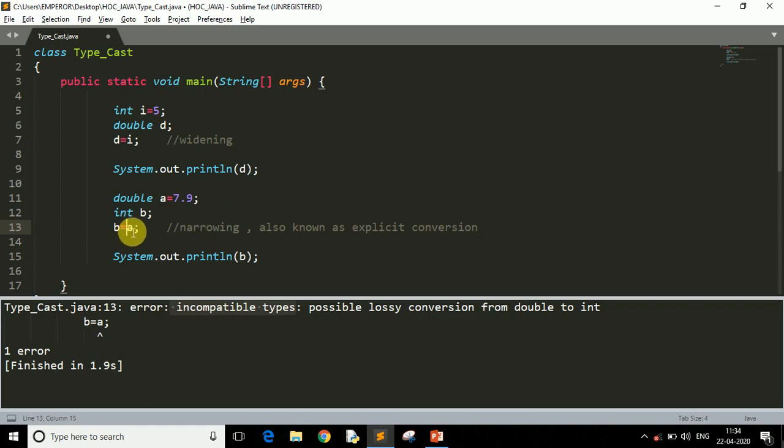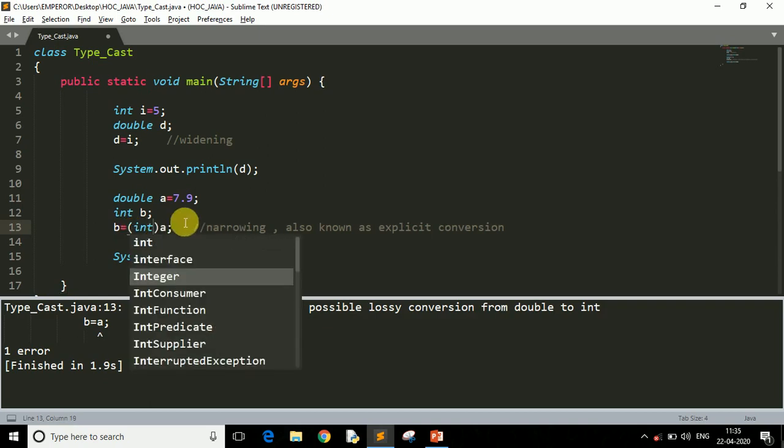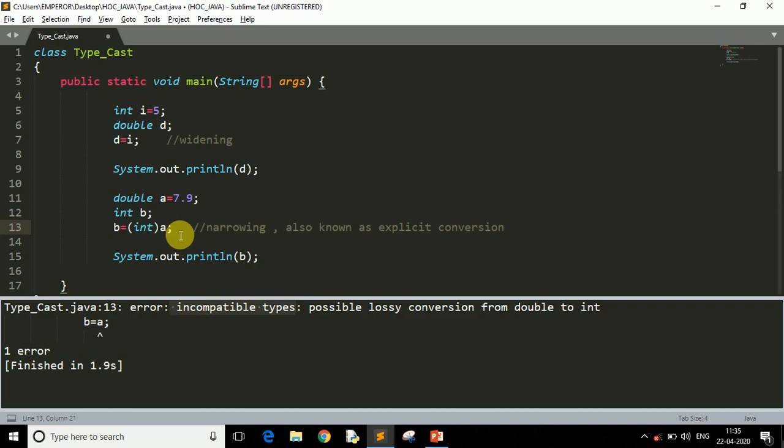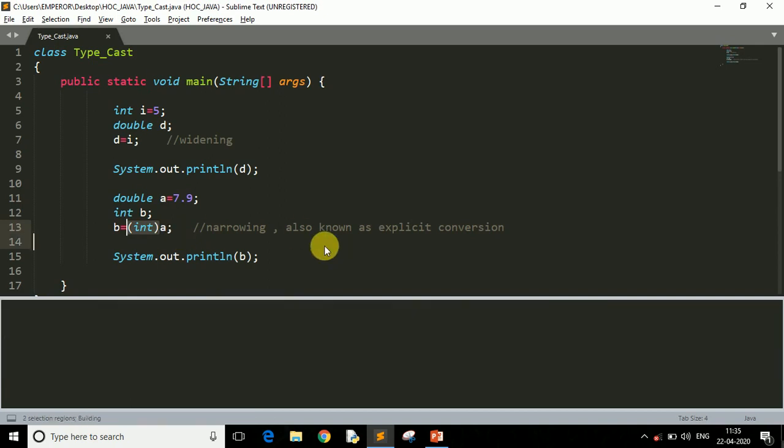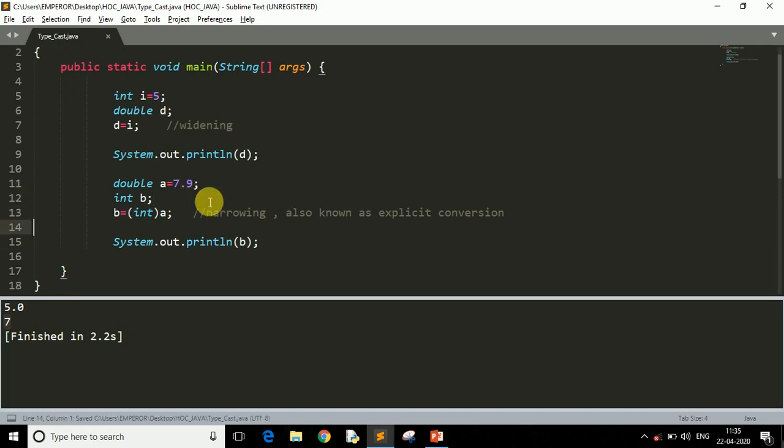To specify the type explicitly, you have to write int within brackets before the variable name, because you want to convert this double type value into an integer type value. Now let me run this program. As you can see, it prints 7 on the screen, because an integer value does not contain any floating point. That's why it prints only the 7 part. It eliminates the floating point part. So that's how typecasting works, guys.